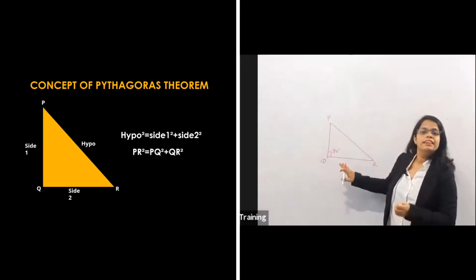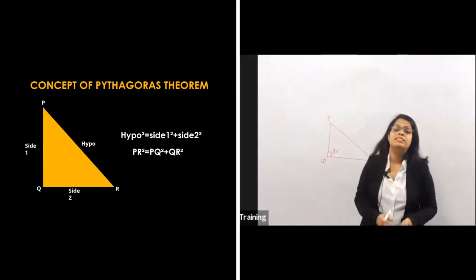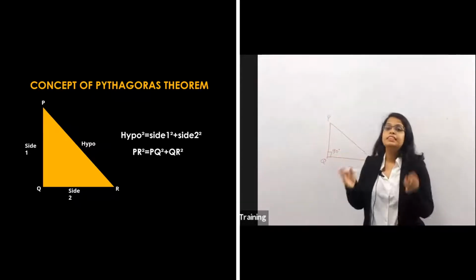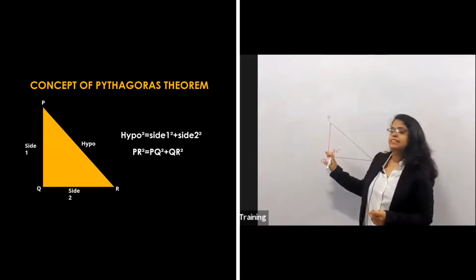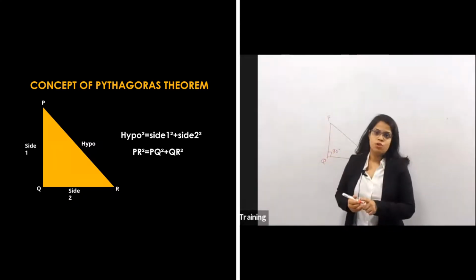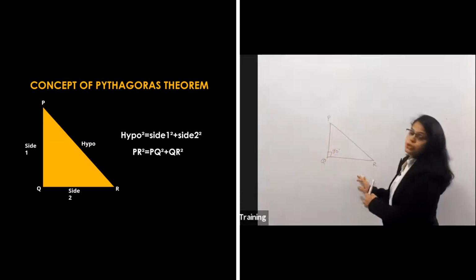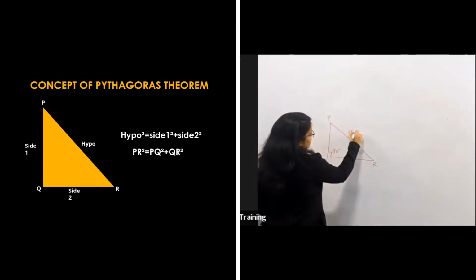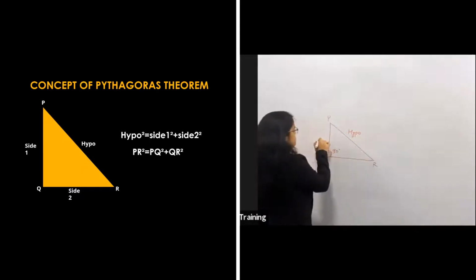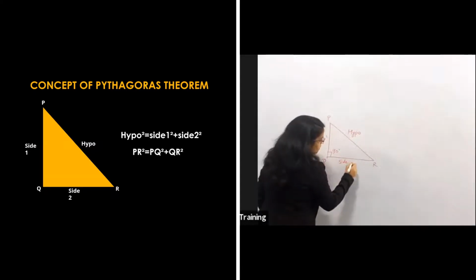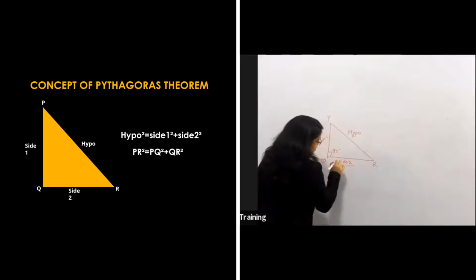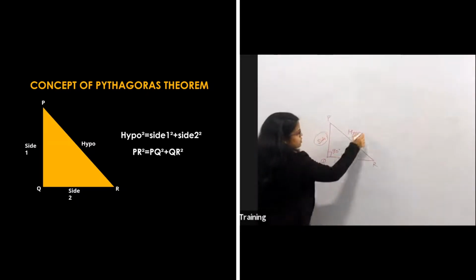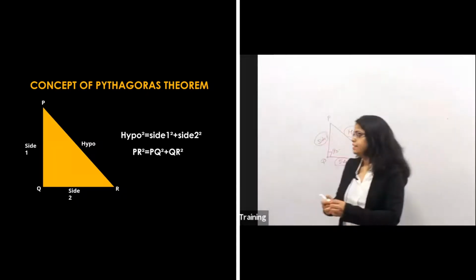Most of the time it takes 90 degrees; only if they mention 45 degrees or any other degree does this angle change, otherwise 90 degrees is constant. And this is your hypotenuse, and this is your side 1 and side 2, or you can say base and height.